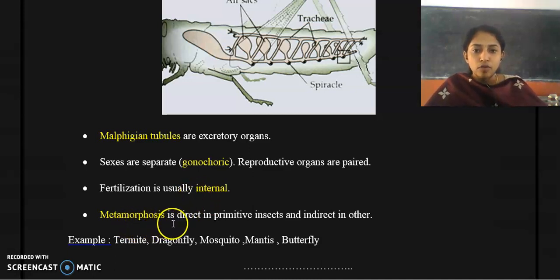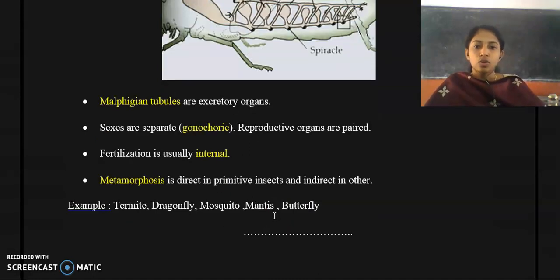And metamorphosis is direct in primitive insects and indirect in others. There are different types of insects in which the metamorphosis is sometimes direct, for example in primitive insects, but in some insects it is indirect.